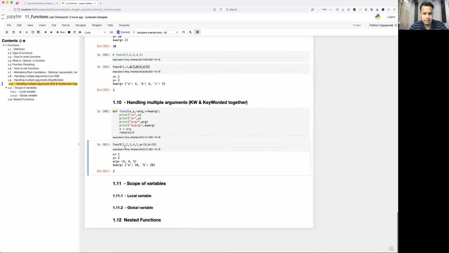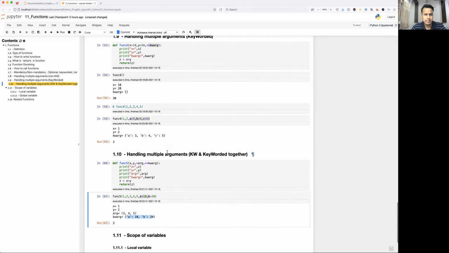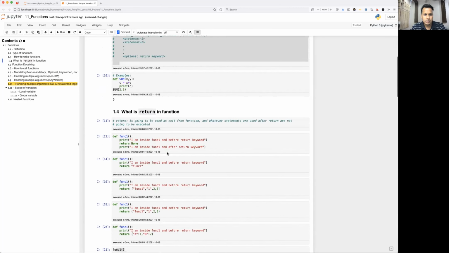Okay, so your x is taking 1, y is taking 2, 3 and 4, and 5 has gone as a tuple argument, right? And all the keyworded will go as a dictionary. That's how you handle both keyworded and non-keyworded arguments together. Okay, so that's all about this.